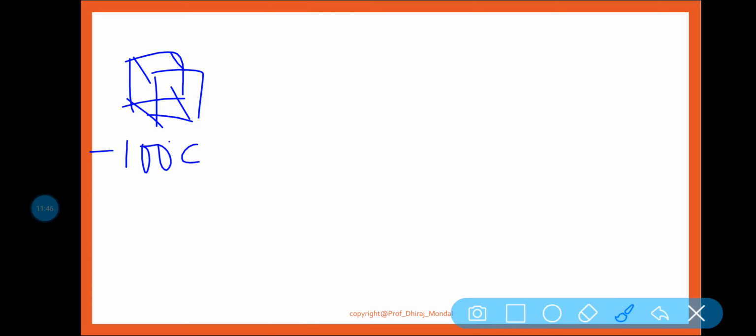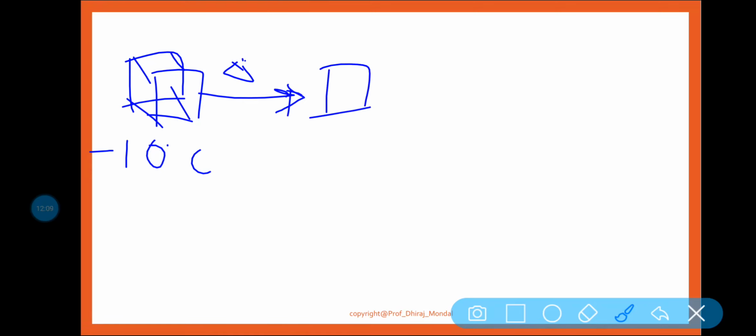if I have some ice cube at a temperature of minus 10 degree centigrade, and I am heating up that particular ice, then what happens? Some heat is added, then it will reach 0 degree centigrade ice cube.